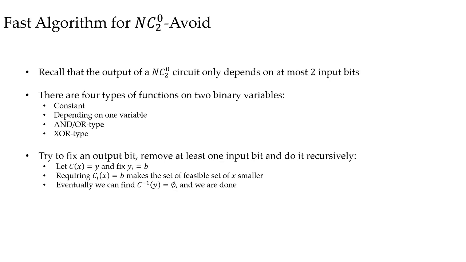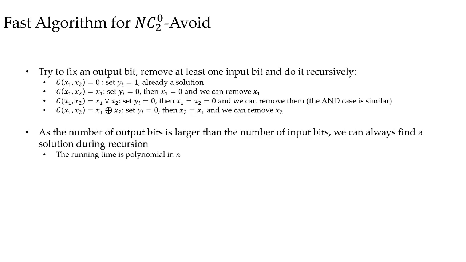The main idea is simple. Our goal is to find an output Y such that it has no pre-image. We try to fix the bits of Y one by one, and each step we make the pre-image set smaller. If we can halve the number of the feasible X in each step, we will eventually get to the state where the pre-image is empty. Now, let's deal with the 4 cases.